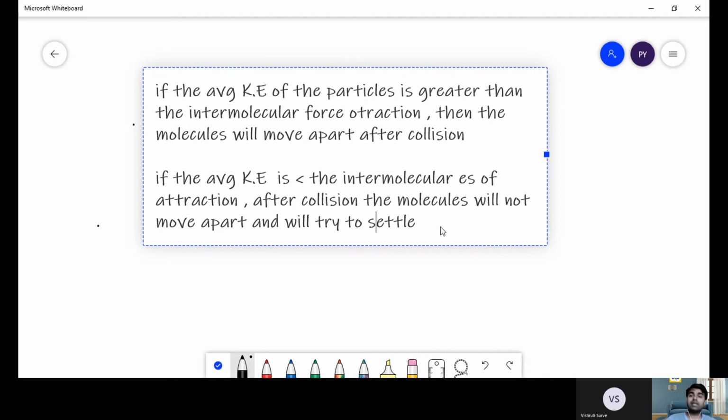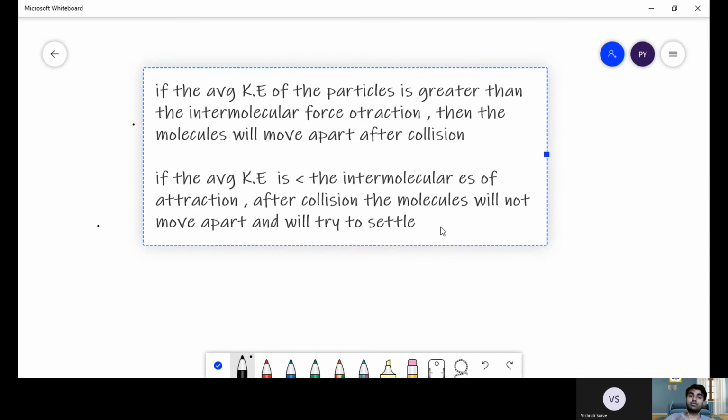Instead, they will try to sit at random places in the class. The naughty people of the class have extra energy because they have greater kinetic energy with respect to the forces of attraction.